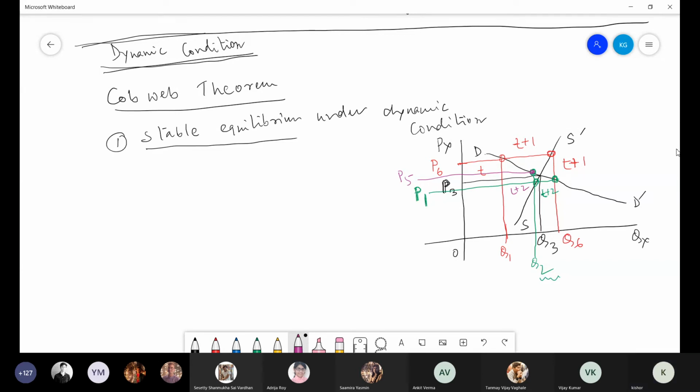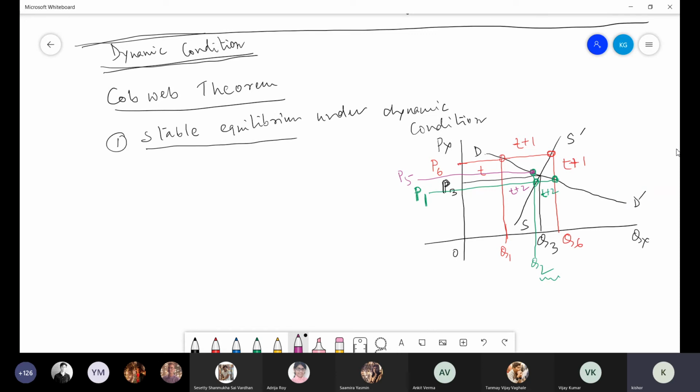When the price went up, demand decreased immediately, but whatever you brought into that market at T+2, everything is sold out. Demand is Q2, supply is also Q2. Whatever was brought was sold out.